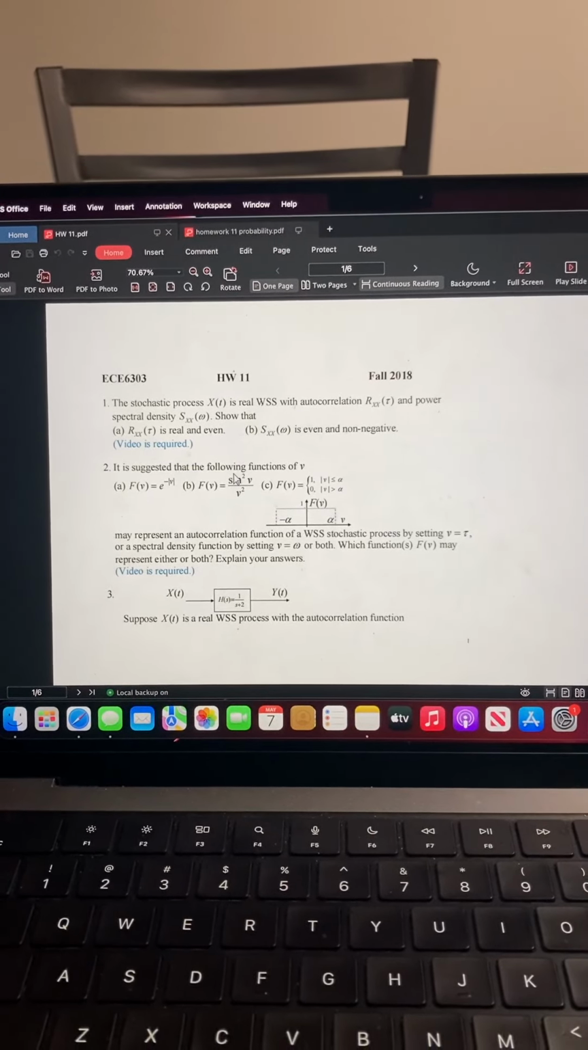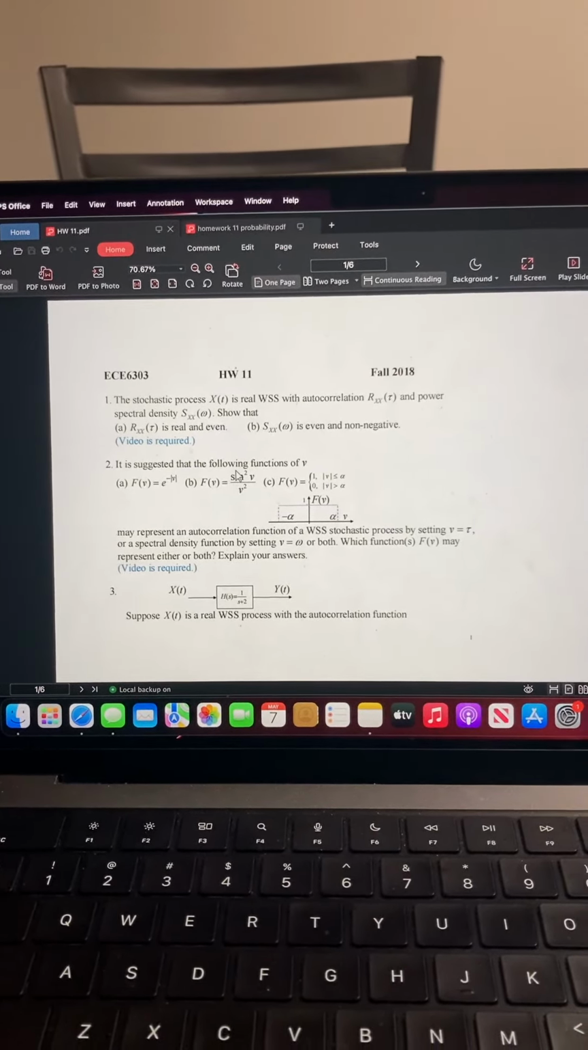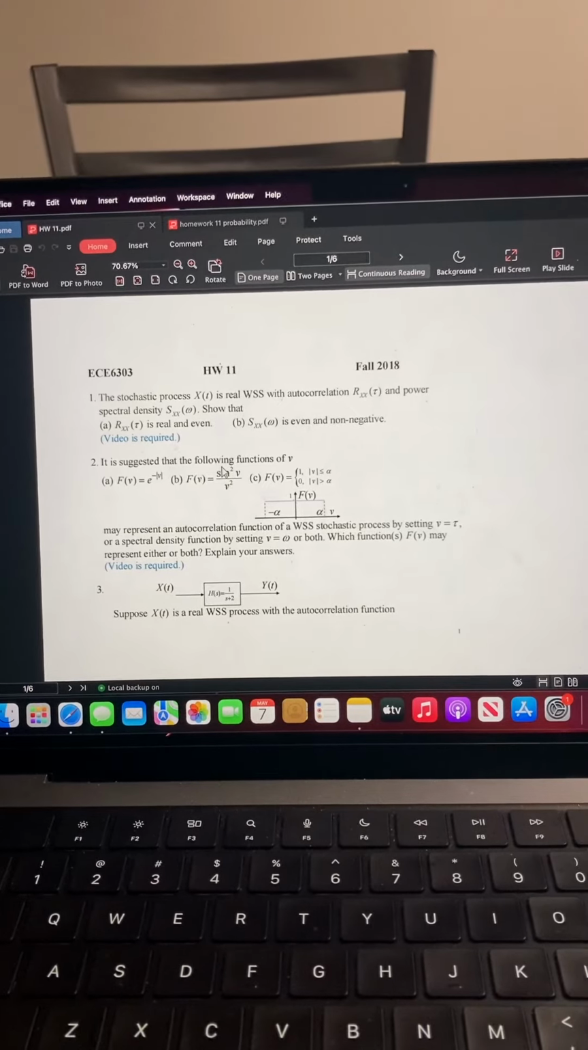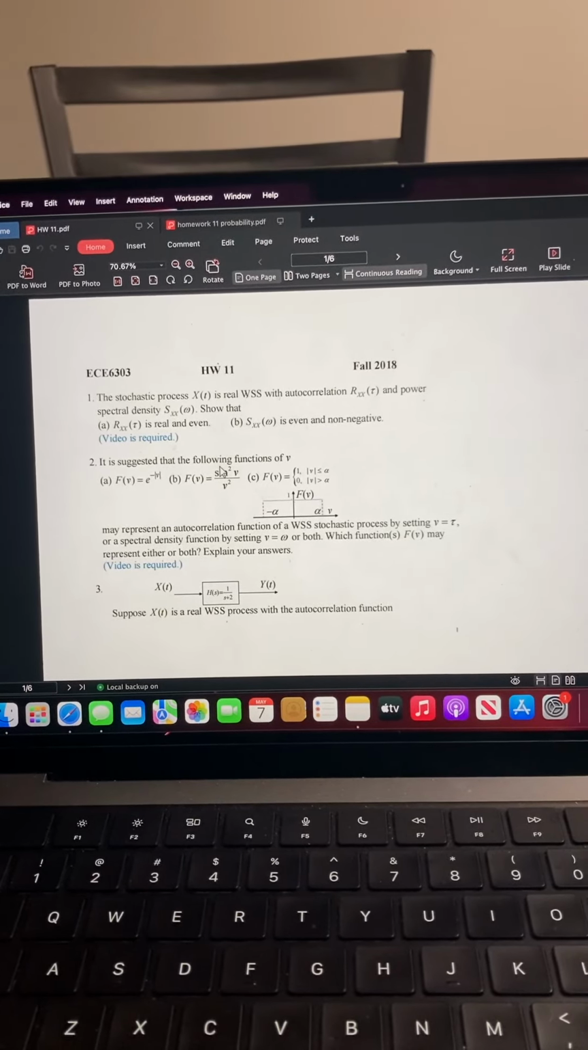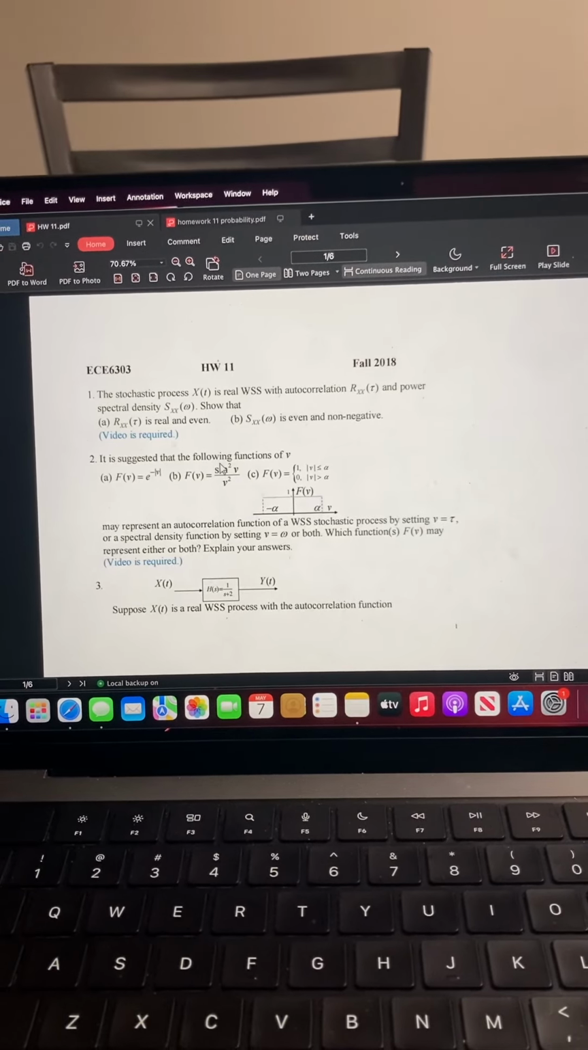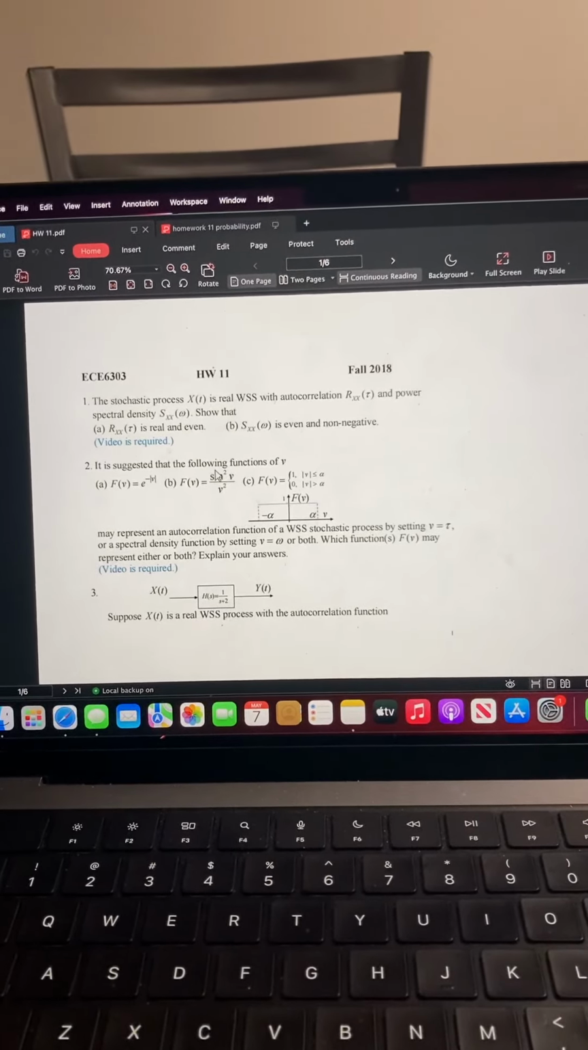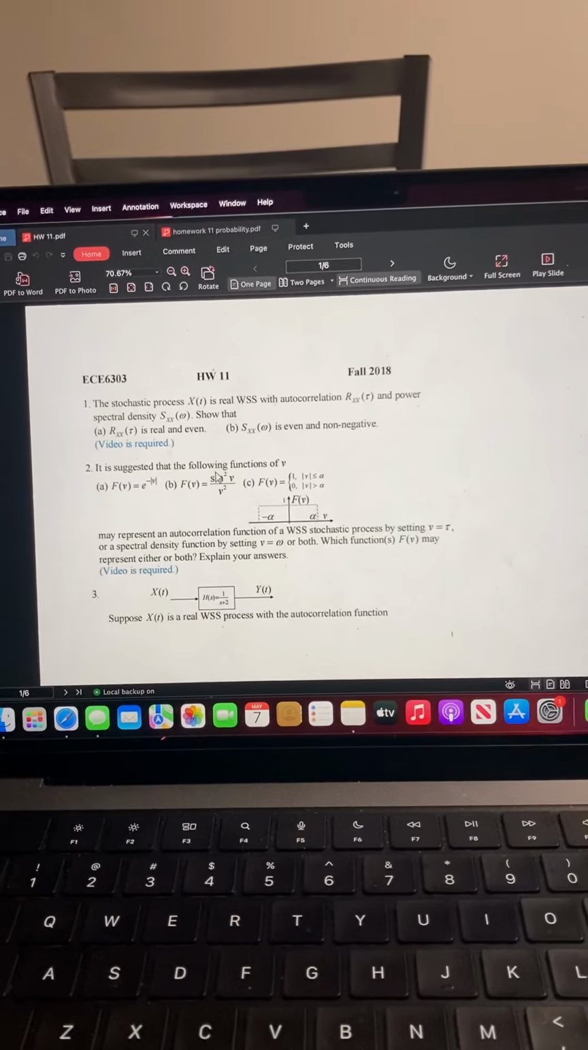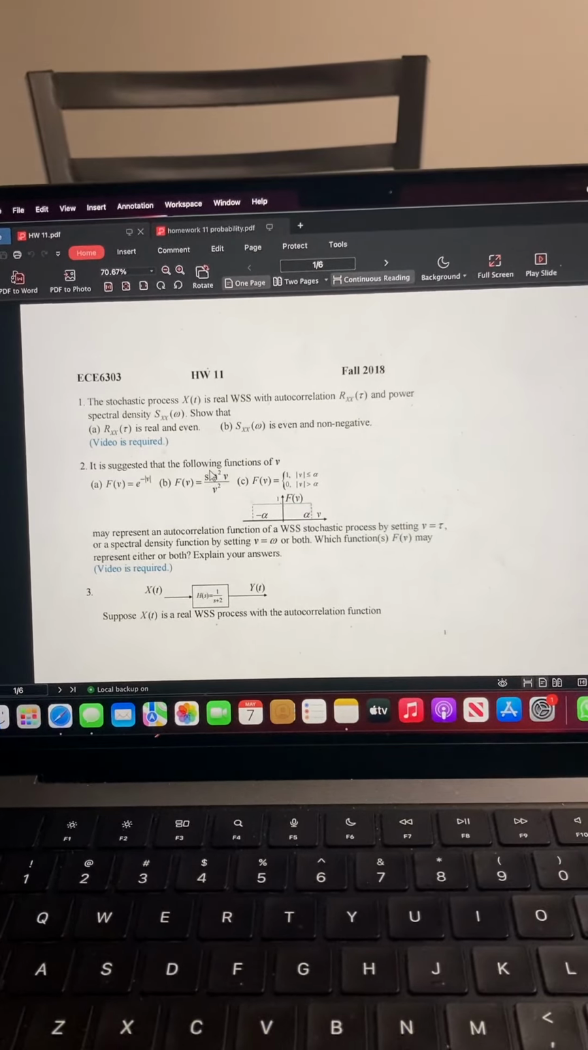So let us look at question number 1. In question number 1, we are given that x of t is a real WSS with autocorrelation Rxx of tau and power spectral density Sxx of omega. We are asked to show that Rxx of tau is real and even in part A. So let us look at the solution for this.